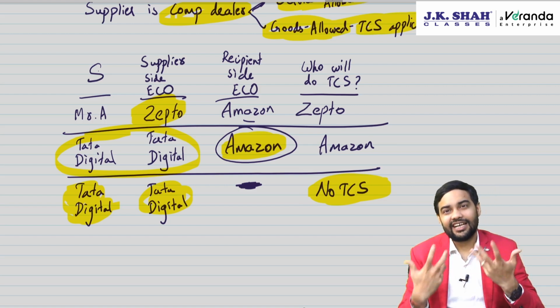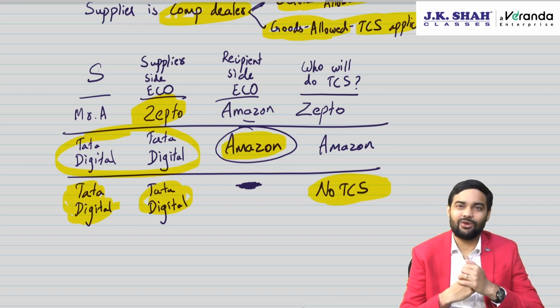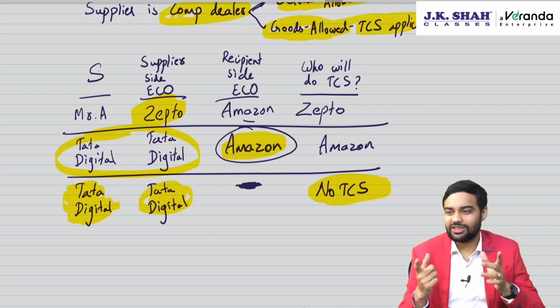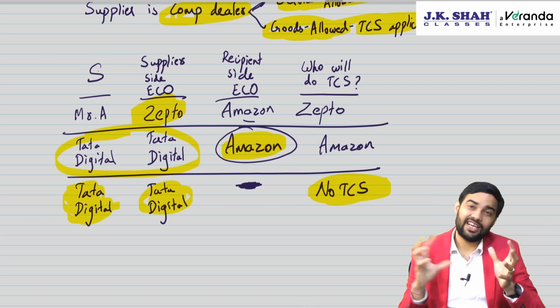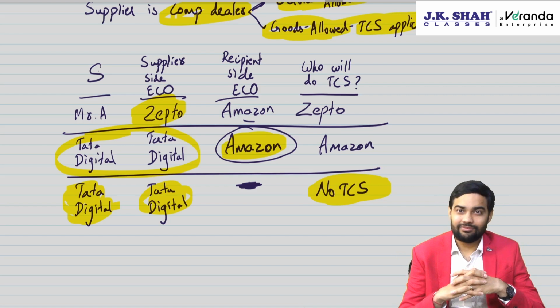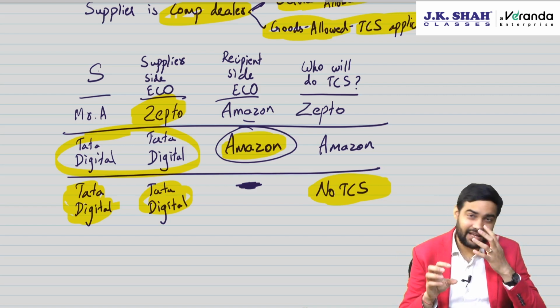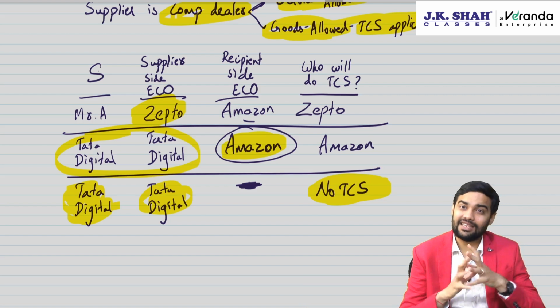Then can department issue a notice to these e-commerce operators saying that please tell me how much stock you are maintaining, because Amazon etc. have huge warehouses where they store goods of the principals, and all those suppliers have to add that place as additional place of business.